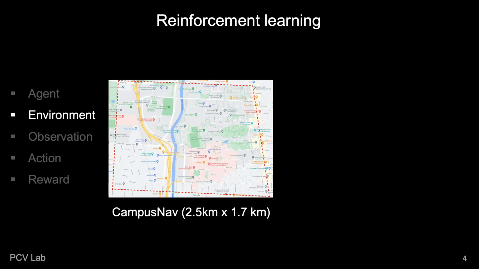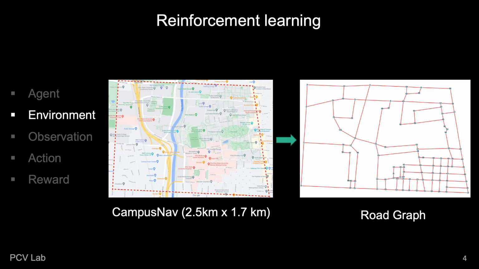In our case, the environment is CampusNav, which spans the Ohio State University campus and the surrounding region with a total area of 4.5 square kilometers. While constructing the map graph, we extracted the road network as a graph composed of edges and nodes at the intersections. The agent will learn to navigate in this CampusNav environment.